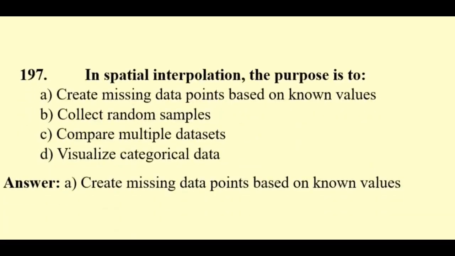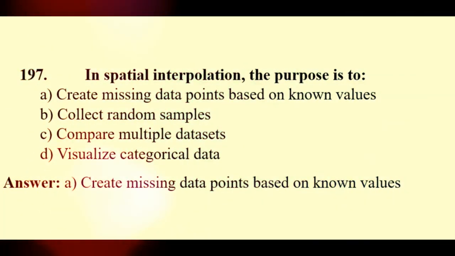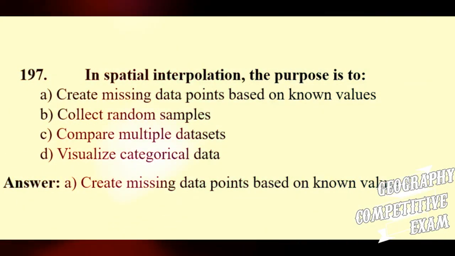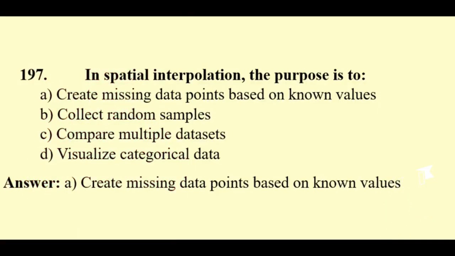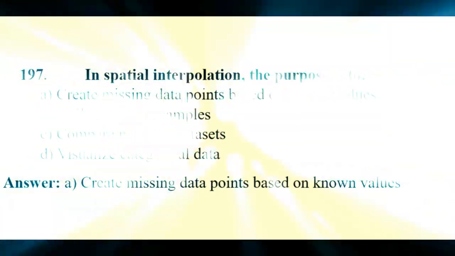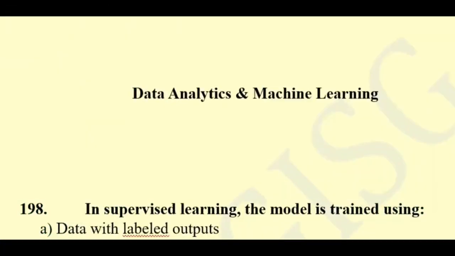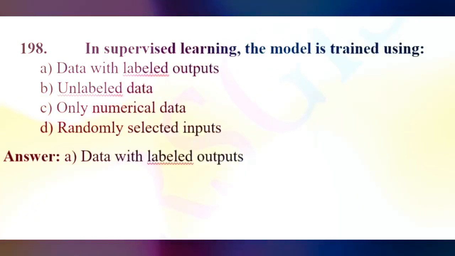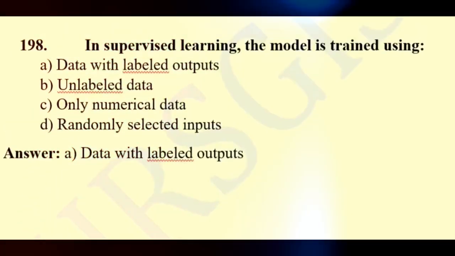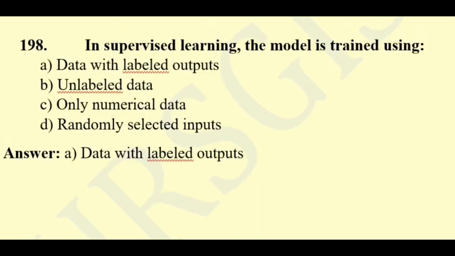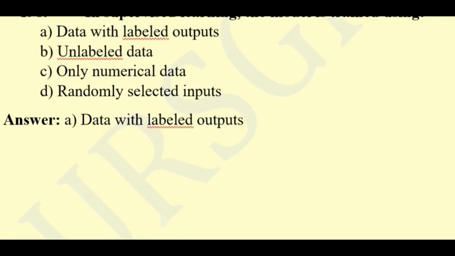Question 197. In spatial interpolation, the purpose is to create missing data points based on known values, collect random samples, compare multiple data sets, visualize categorical data. Here the right answer will be create missing data points based on known values. Now the category is data analysis and machine learning. Question 198. In supervised learning, the model is trained using data with labeled outputs, unlabeled data, only numerical data, randomly selected inputs. Data with labeled outputs is the correct answer.